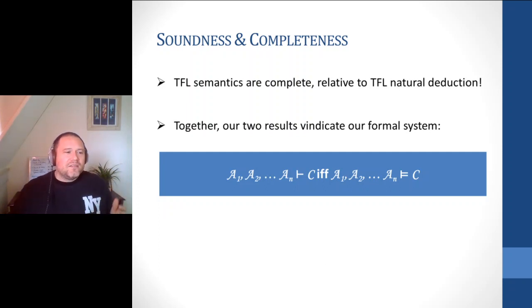So again, the big upshot is our natural deduction system is both sound and complete relative to our TFL semantic system. So we can use whatever tools we have in our toolkit to approach questions about validity, joint consistency, or joint contrariety, showing things are tautologies or contradictions, showing things are equivalent or not. And that's very cool.